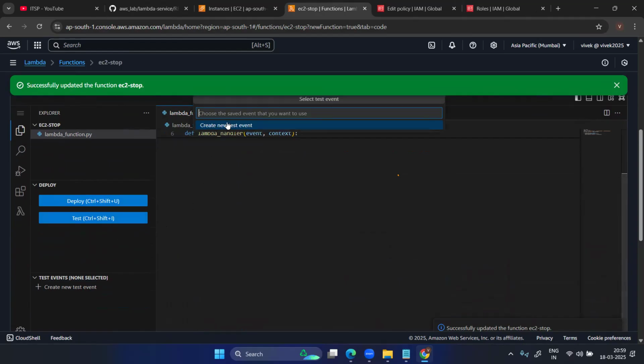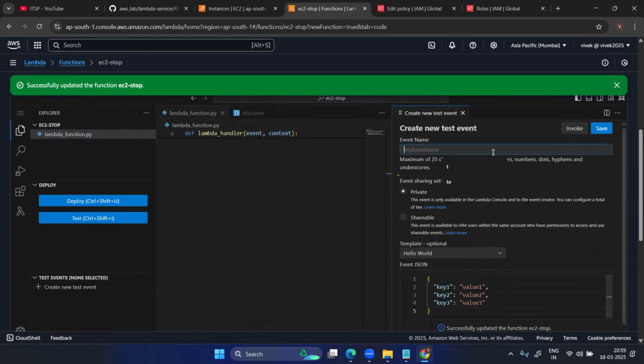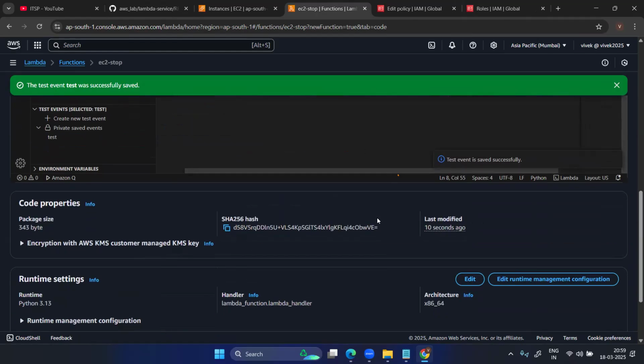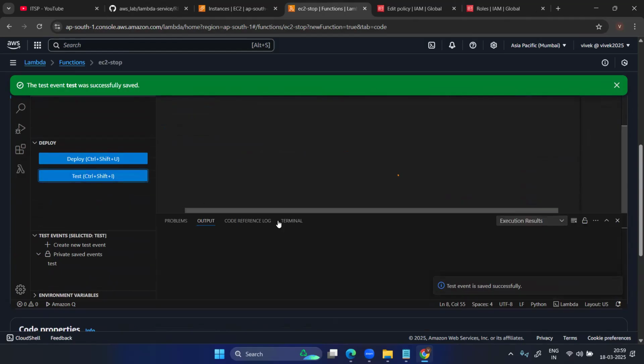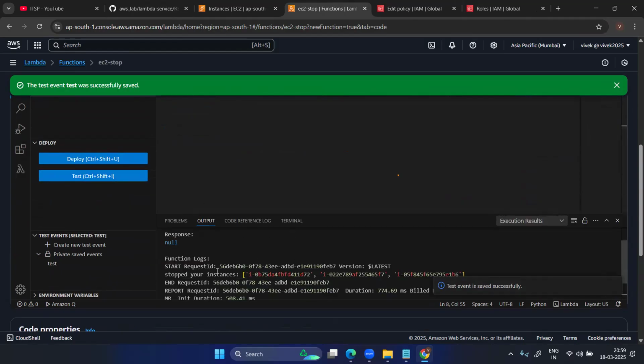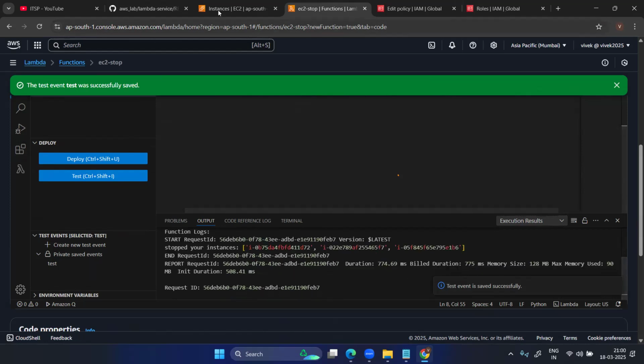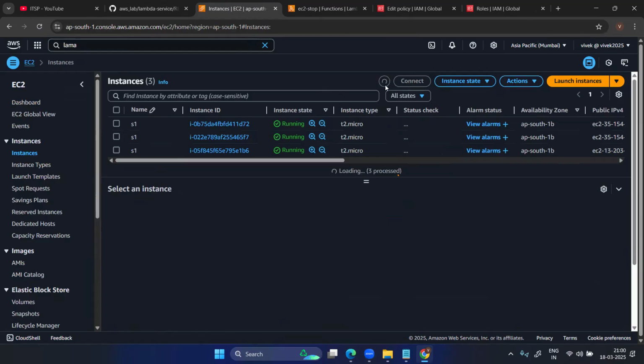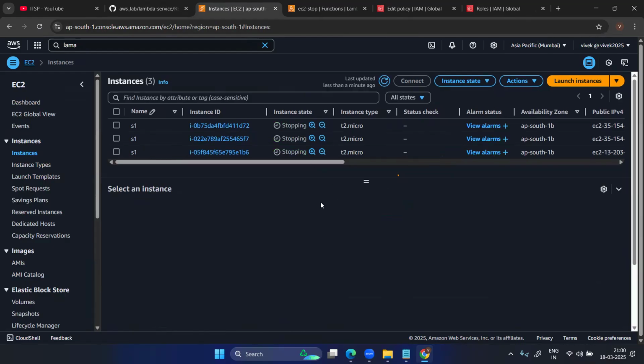Now let's test. Here, created, and here you can put the event name, test. Now save that event and close it. Test. Now here, start request, stopping your instance, and this is the duration. Now let's see. Our Lambda is perfectly working.